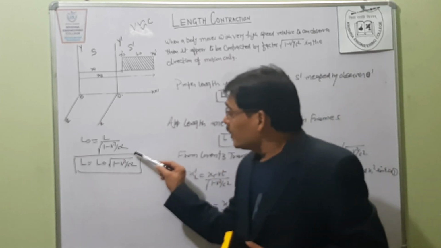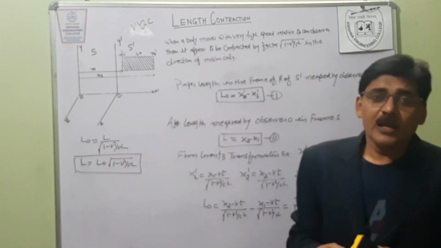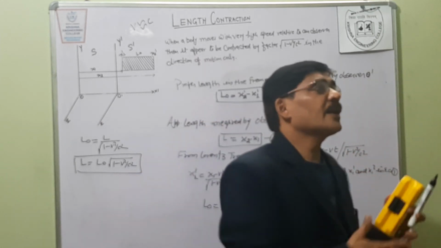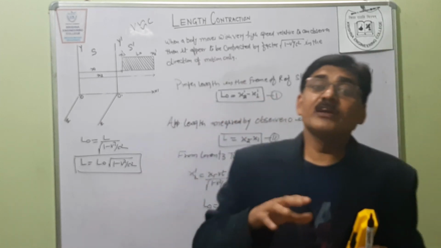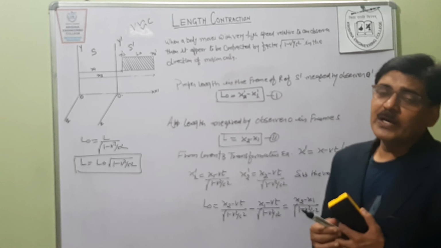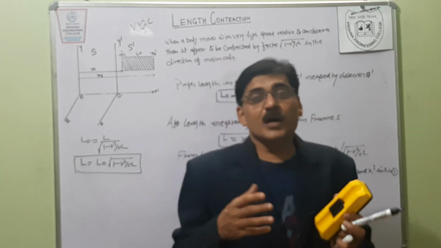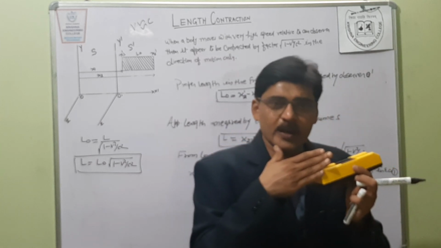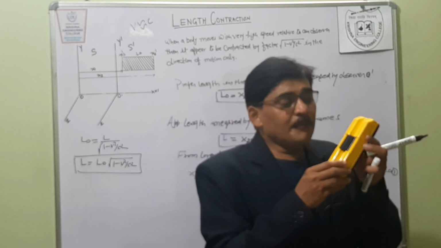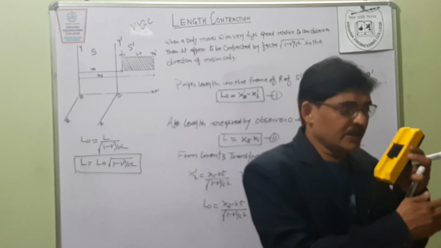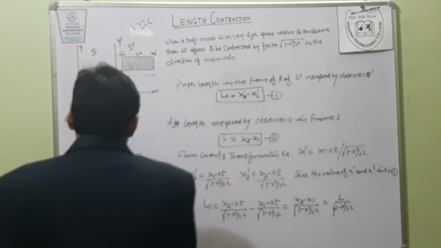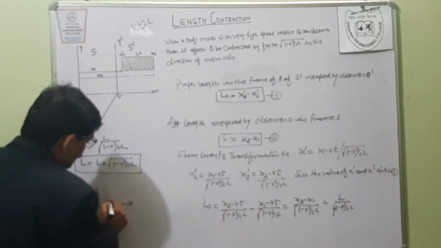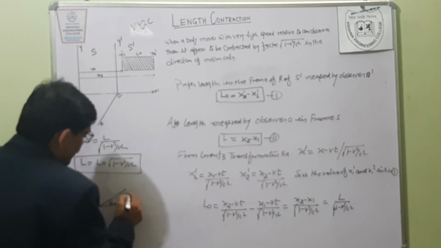So this is our formula for length contraction, and now we summarize that only length in the direction of motion will be contracted, not in the perpendicular direction. When we solve a numerical problem, suppose a rigid body is moving with velocity 0.8 c at an angle of 60 degrees with the direction of motion. Here is the x direction and the rod is at 60 degrees to the x direction.